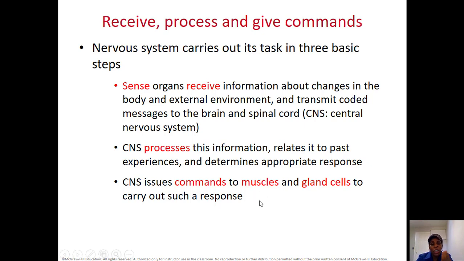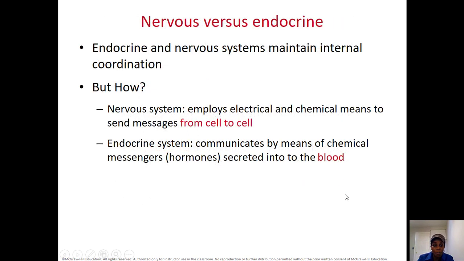Who does it give command to? We'll talk about this in detail, but the ones receiving the command will be your muscles and your glands, so that they can carry out the job. One example, let's say you see a pizza or you smell a pizza you like. It smells so good, it goes to your brain, it processes it, and your body will secrete saliva. Why? Because it has to prepare itself to eat the pizza.